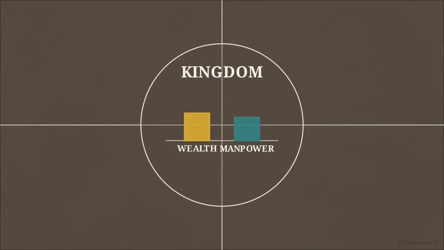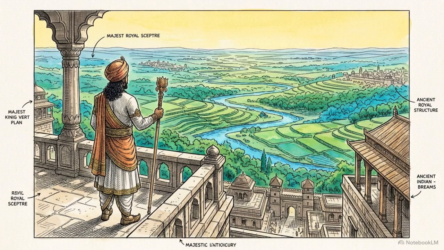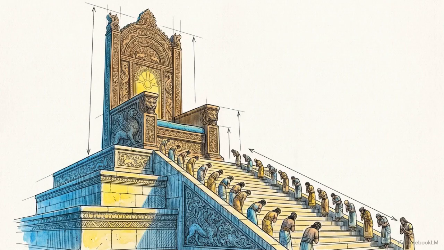A king had a finite pool of manpower and wealth, leaving his borders perpetually vulnerable to the ambitions of his neighbors. But rulers rarely wanted to stop at a single kingdom. They were driven by the ambition for imperium, or supreme power. The ultimate goal was to become a samraj, an emperor.